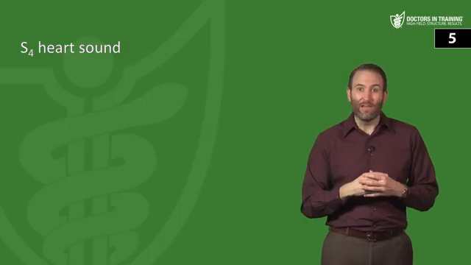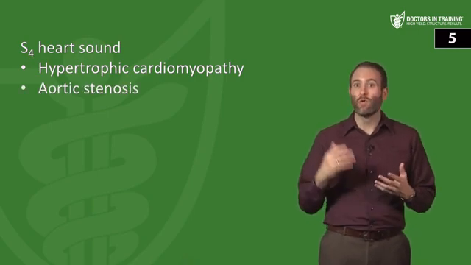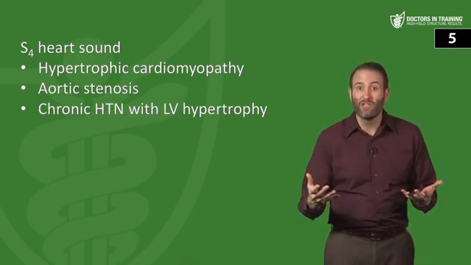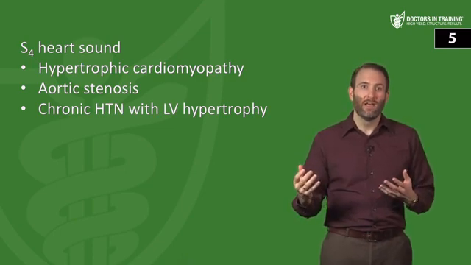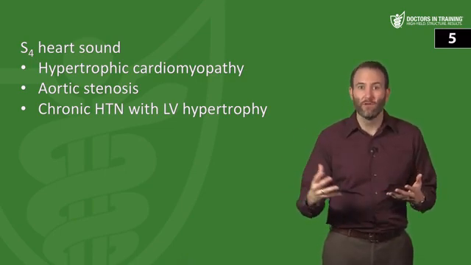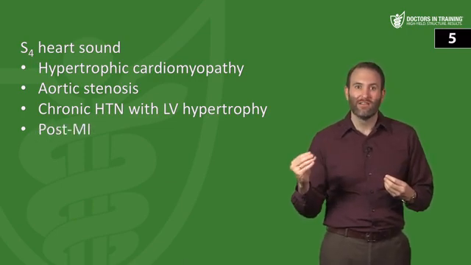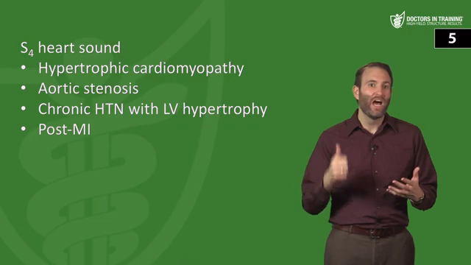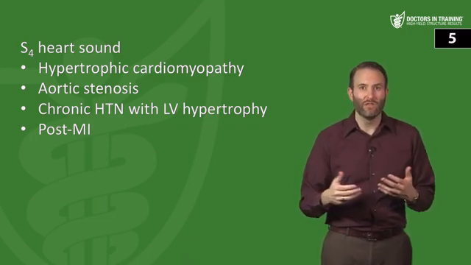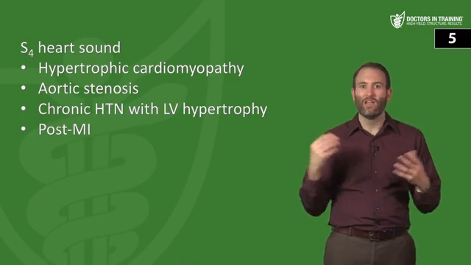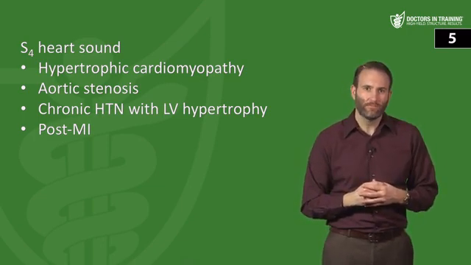Now, when do you have a stiffened left ventricle? Well, you would see it during hypertrophic cardiomyopathy. You could see it during aortic stenosis and just chronic hypertension with left ventricular hypertrophy. In chronic hypertension, the left ventricle has to hypertrophy to overcome that huge afterload. And then also commonly after an MI, you might hear an S4 heart sound in that situation as well. So just to reiterate, hypertrophic cardiomyopathy, aortic stenosis, chronic hypertension with left ventricular hypertrophy, and after an MI, those are the major scenarios where you're going to see an S4 heart sound.